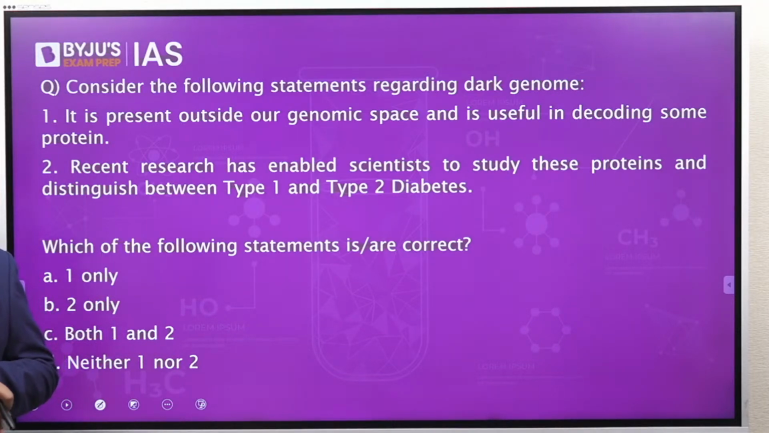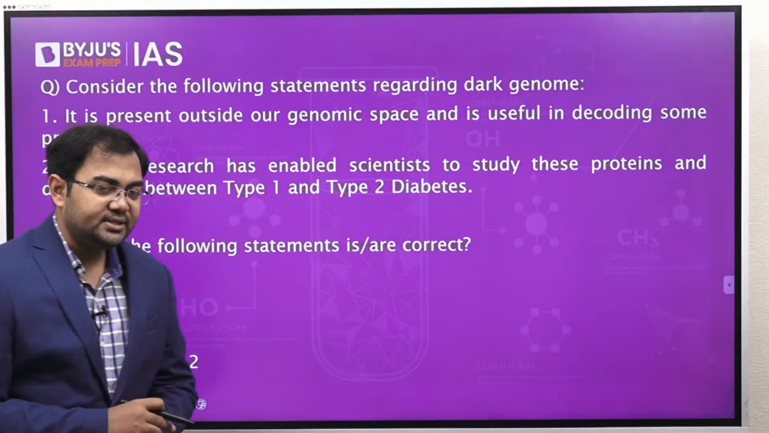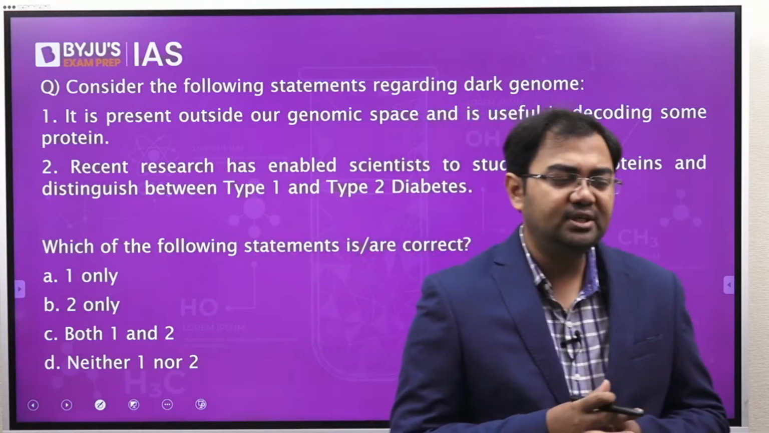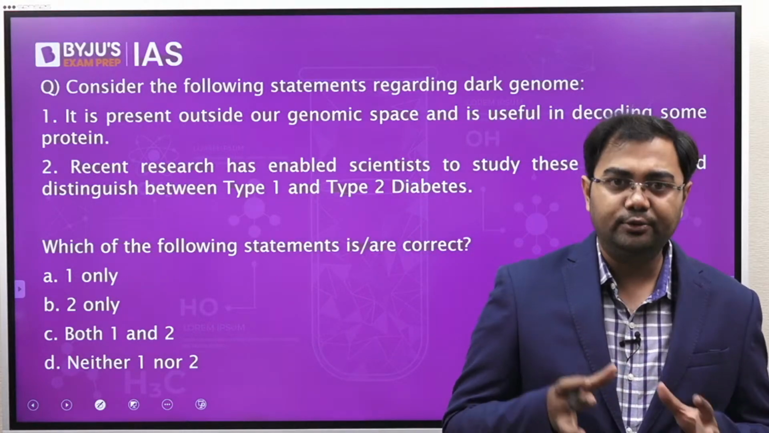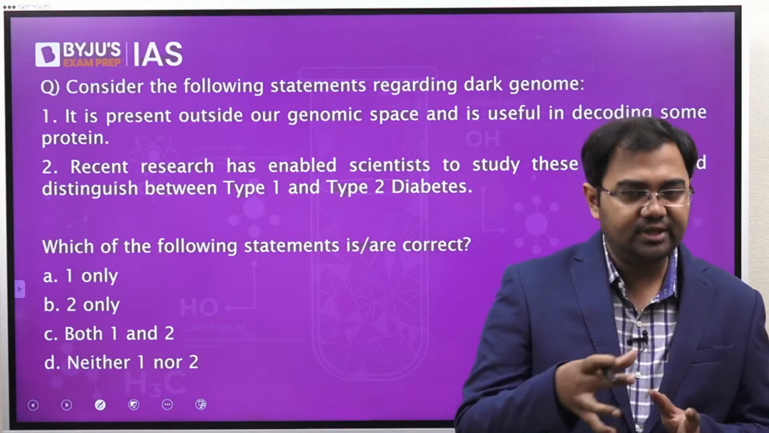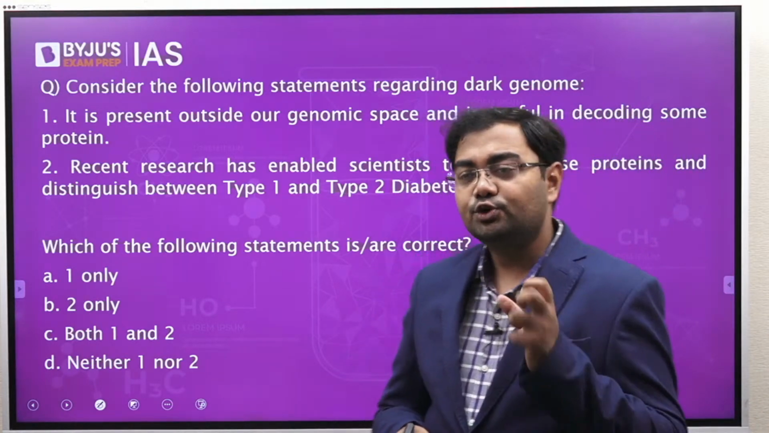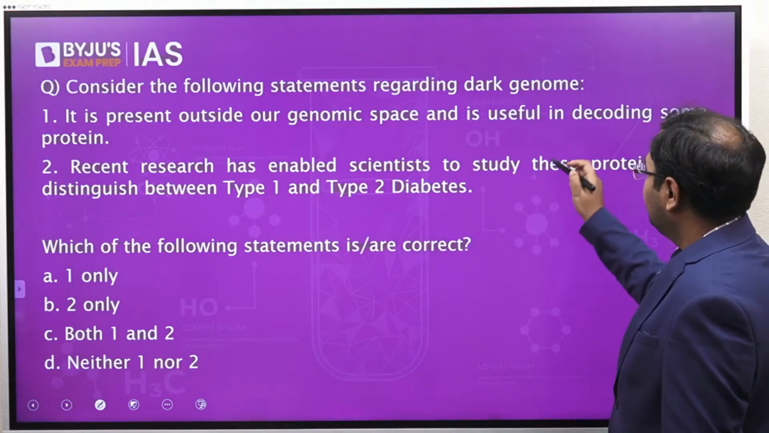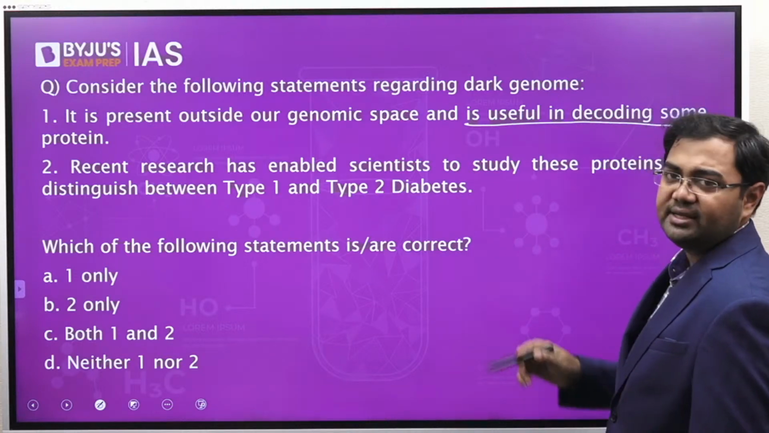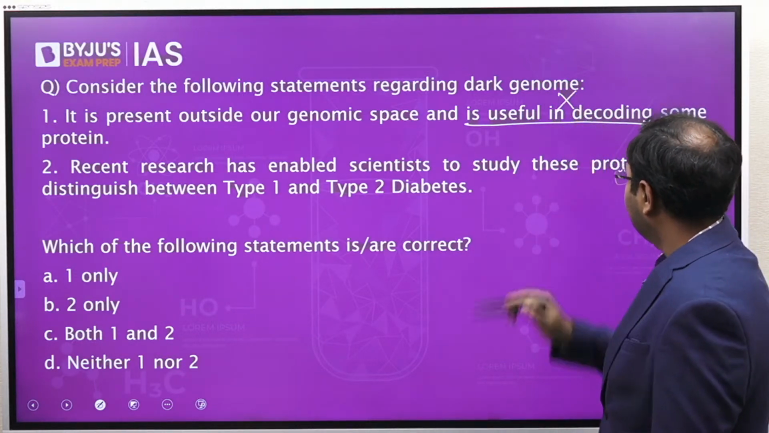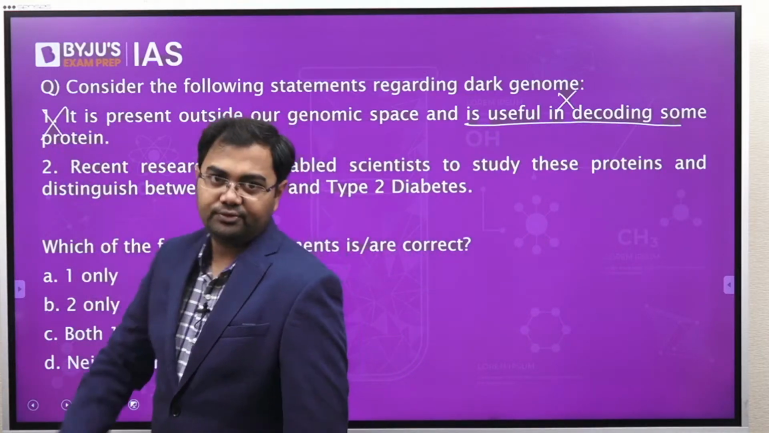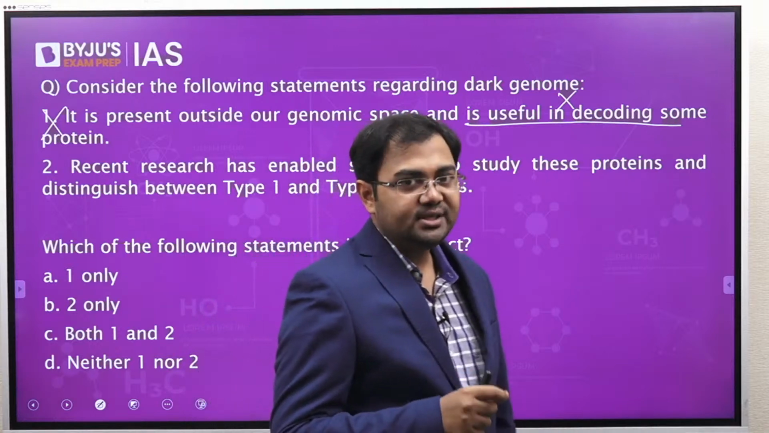Almost 98 to 99% of genomic space is occupied by the dark genome, and this dark genome is sometimes also seen outside the nuclear space where most of the DNA is present. So the second part, that it is useful in decoding some protein, is completely wrong. It has nothing to do with decoding of proteins. So the first statement with regards to what the dark genome is, is not correct.